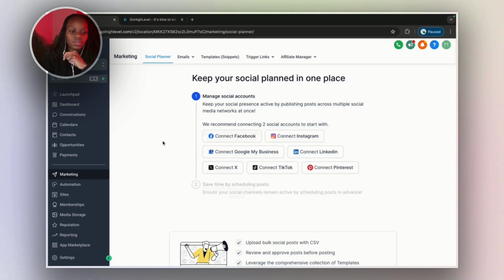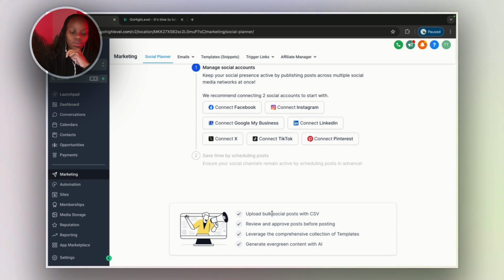So this is your social media planner section. You just come in here, connect all your social media platforms: Facebook, Instagram, Google My Business, LinkedIn, X, TikTok, Pinterest, and guess what? You can schedule all your content in here without logging into other platforms. It's so cool. You can upload a bulk social media post with CSV, review and approve posts before they get posted, and a bunch of things.